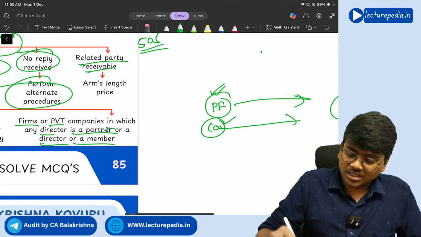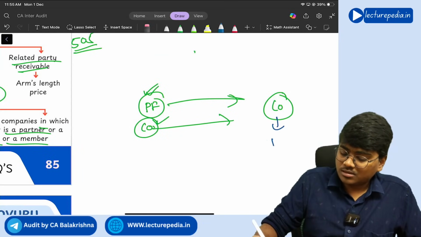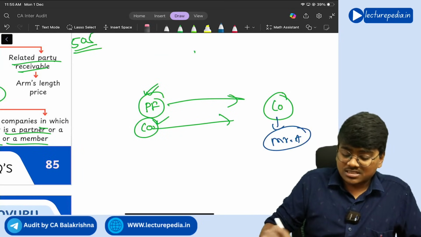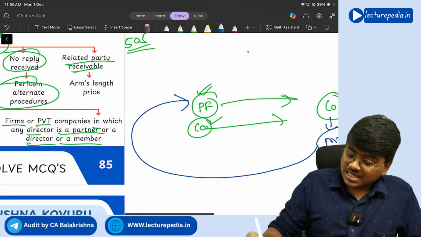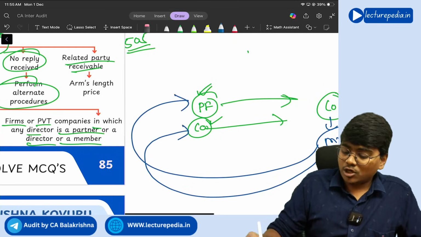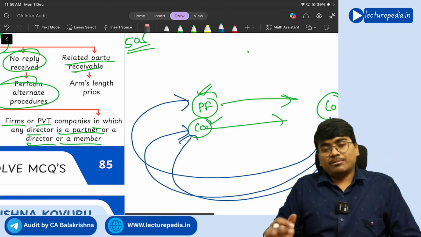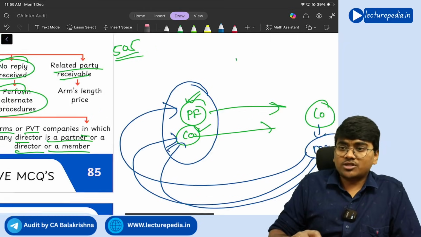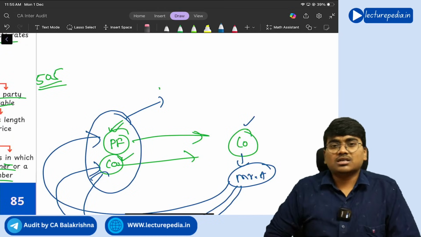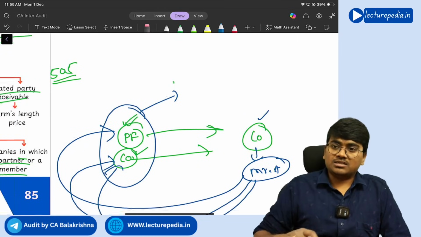director, okay, in our company, Mr. A is the director. This Mr. A is a partner of this partnership firm, or Mr. A is a director of this company, or Mr. A is a member of this company. In such a situation, this partnership firm and company, which are your debtors, should be disclosed separately. Getting it? Yes.